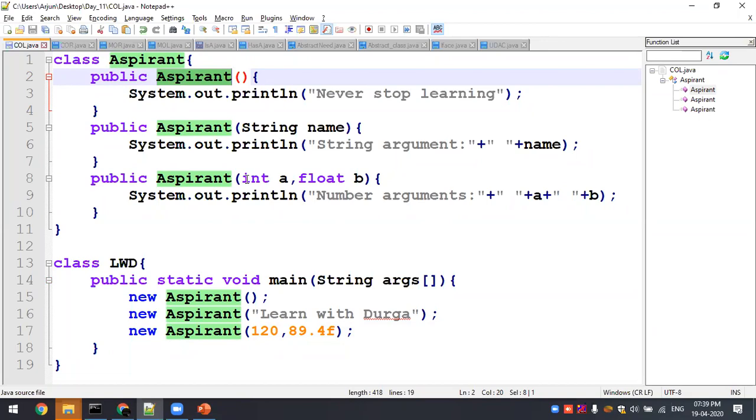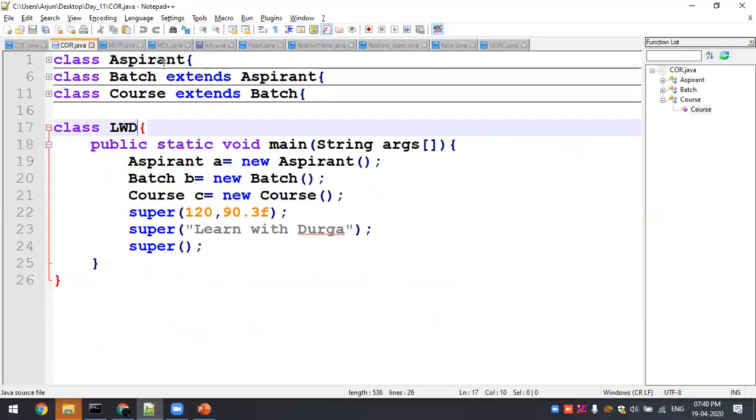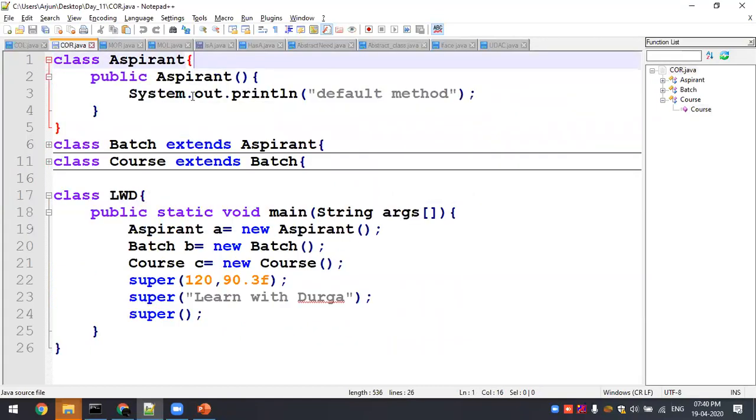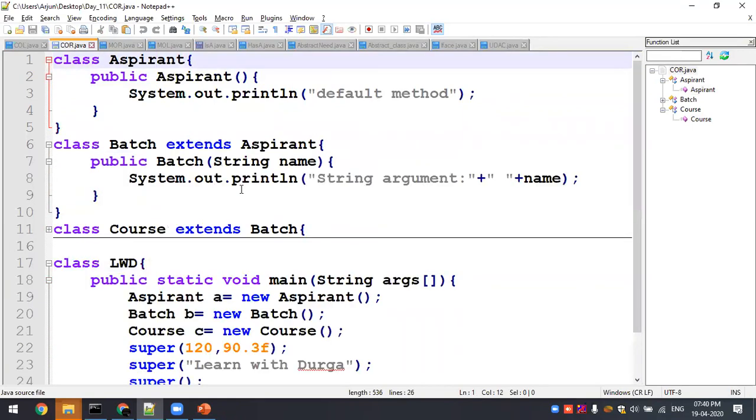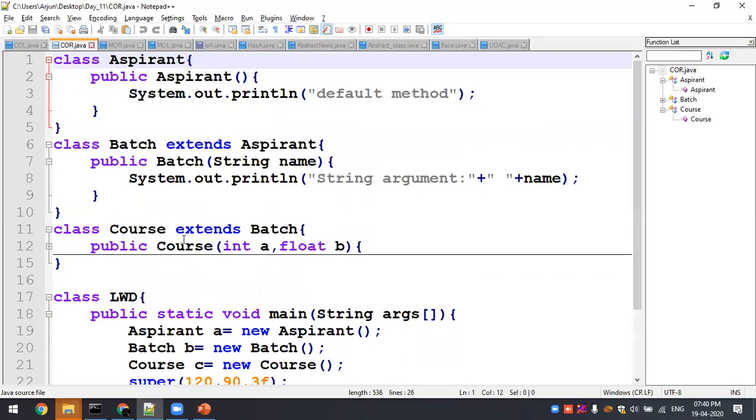Okay, so now method overriding. Similarly, is constructor overriding possible? I have informed you earlier: if the method definition is not there, you will go and check your parent class, right? Yes or no? In that case what will happen? If Aspirant A has a constructor Aspirant, right, it has scope only inside the Aspirant block, so it cannot be defined inside a Batch, right? Batch only has its own scope. Similarly, Course has an instance Course inside the Course block.